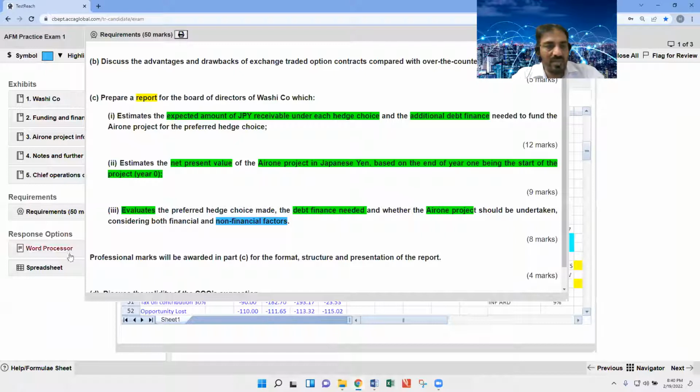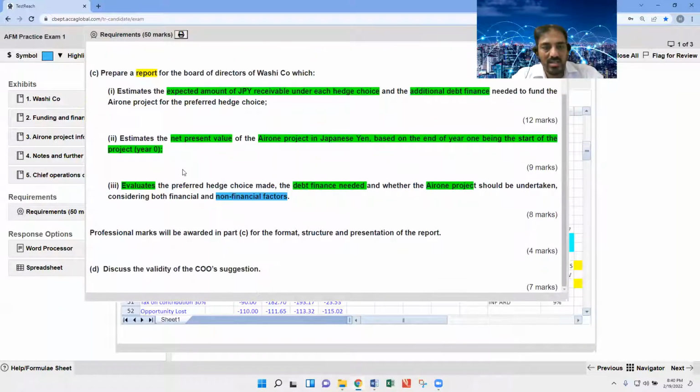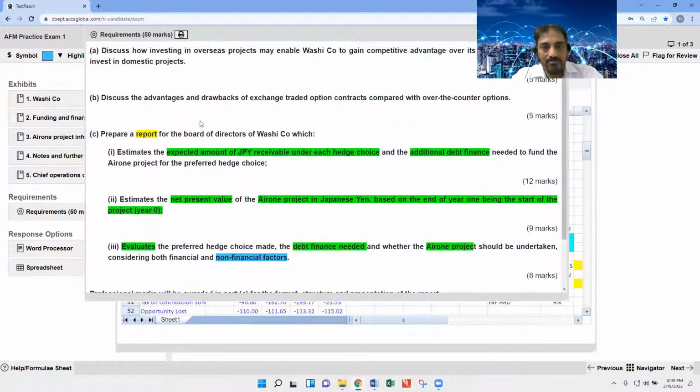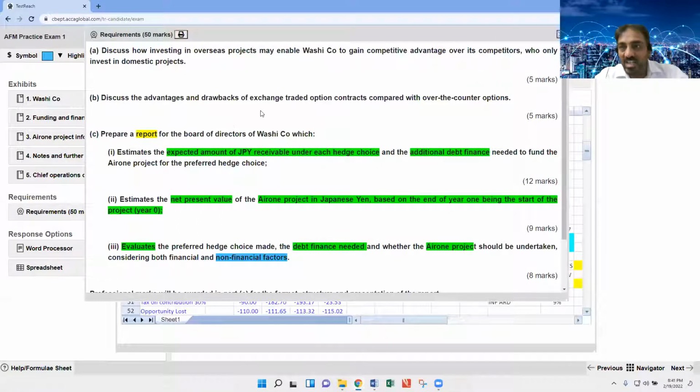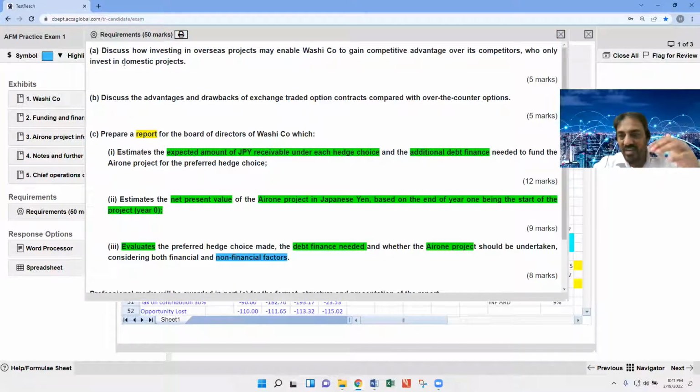There's a question from a student: do we need to connect with the case in part B? Whenever you are reading the question, you will identify whether you need to connect to the case or not. For example, in part A, the examiner specifically mentioned the term washing company. That means in part A you must connect with the case.